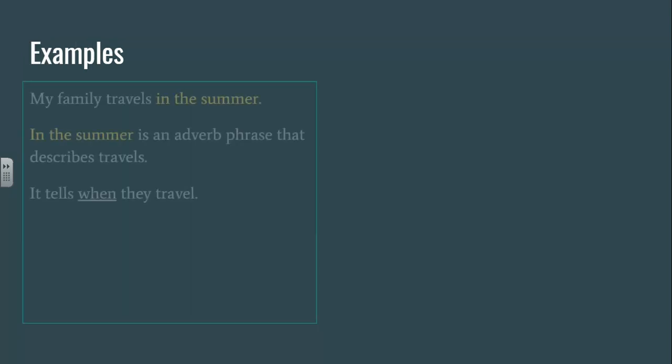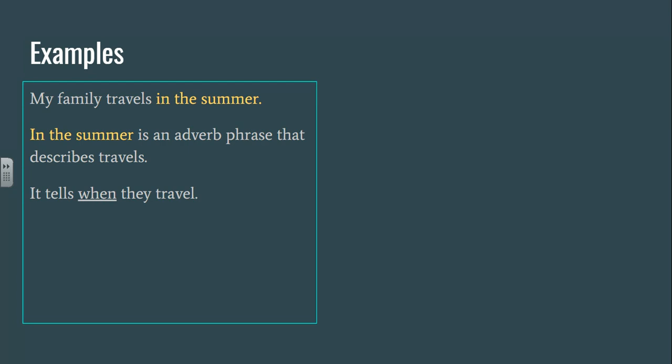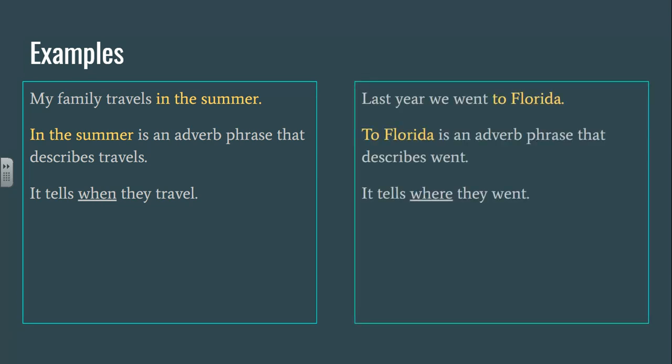Here are some examples. My family travels in the summer. Okay, in the summer is an adverb phrase that describes travels. It tells when they travel. Last year we went to Florida. To Florida is an adverb phrase that describes went. Okay, it starts with a preposition with to. It ends with an object of a preposition with a noun, Florida. And to Florida tells where we went.